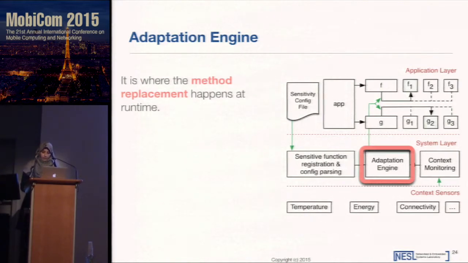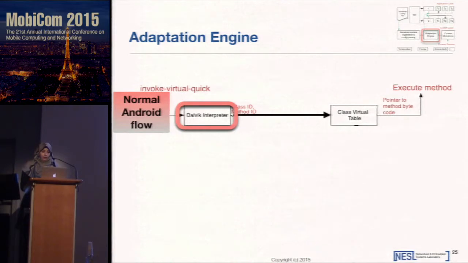It's where the method replacement happens at runtime. Since this is the core of CareDroid, in this section I will explain how CareDroid extends the execution phase of Android flow to automatically and transparently switch between methods. The developed application is compiled again and translated into the ODEX file. The bytecode is stored in the ODEX file and is interpreted at runtime using the Dalvik interpreter.